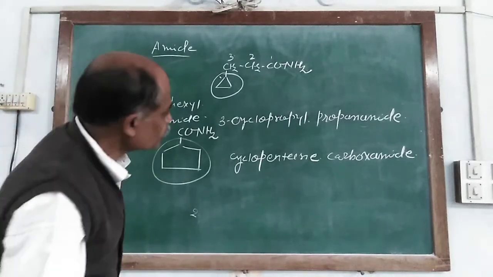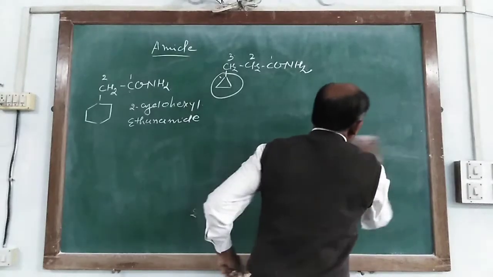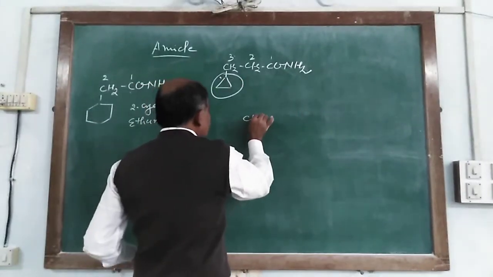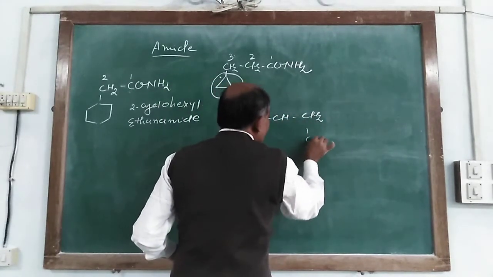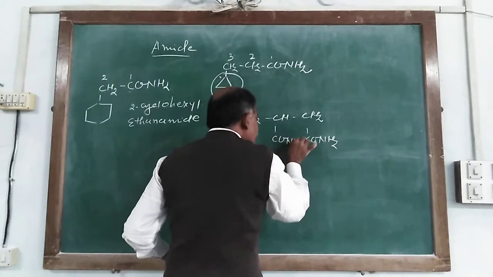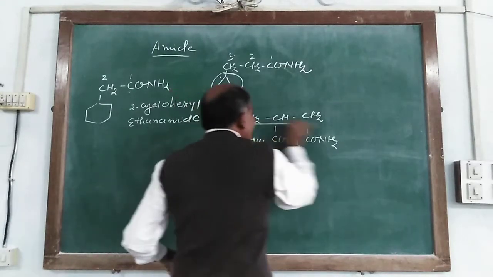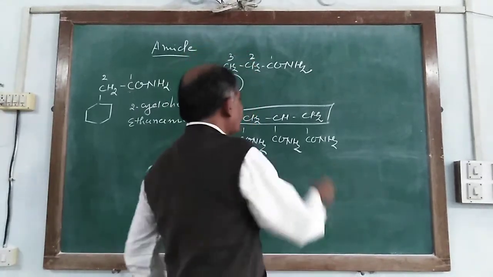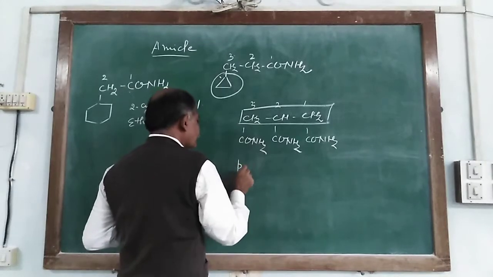Similar to the nitrile compound, it also consists of this way: CH2, CH, CH2, and here CONH2, here also CONH2, and here also CONH2. Previously, for the nitrile compound we took 1, 2 and 3, so it is propane.